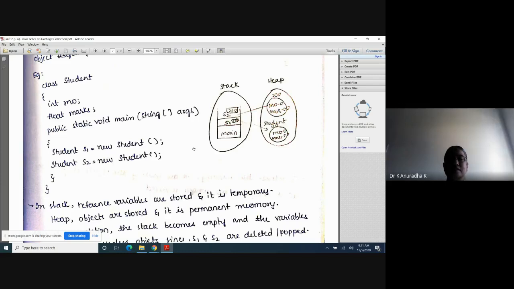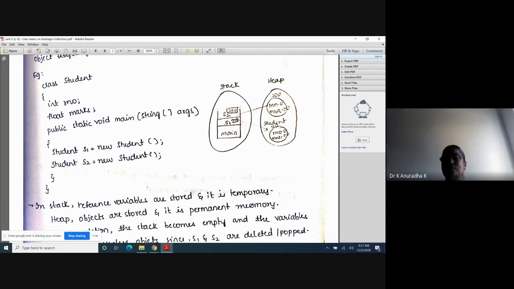Please revise once. Next, in the memory, we already know we have two types of memory: stack memory and heap memory. Inside the heap memory, objects are stored, and inside the stack memory, reference variables are stored. Now in this program, s1 and s2 both refer to useful objects.